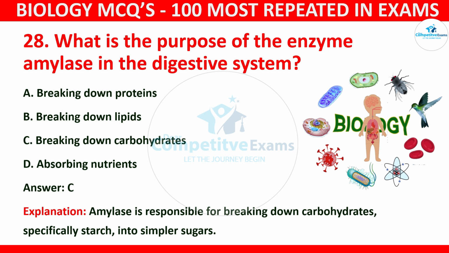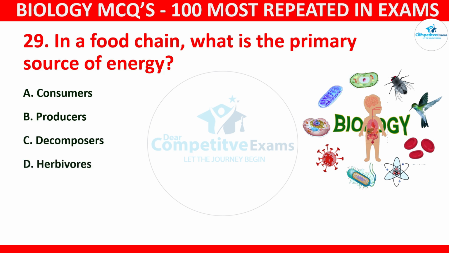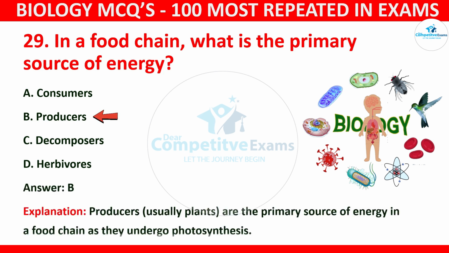Question number 29. In a food chain, what is the primary source of energy? Your options: consumers, producers, decomposers, or herbivores. And the right answer is B, and that is producers. Producers, usually plants, are the primary source of energy in a food chain as they undergo photosynthesis.